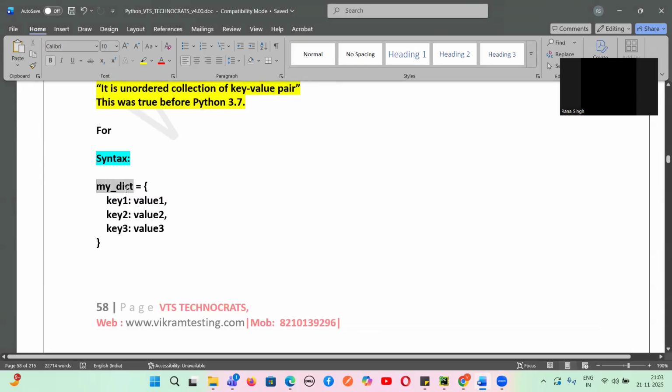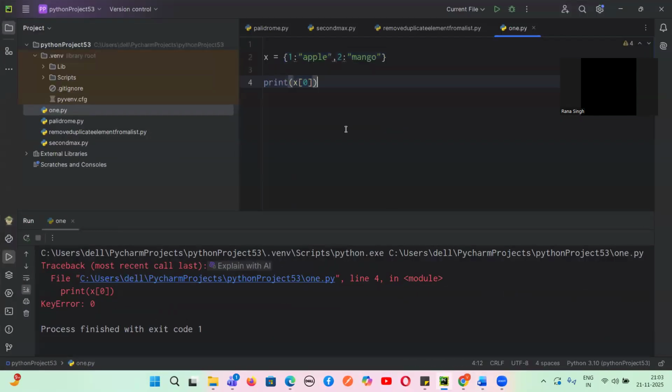So the main thing is this is a dictionary. Let's suppose the name is myDict. So this is a key, then there's a colon, then value one, comma, key two, colon, value two, comma, key three, colon, value three, and close it in curly braces. Let me just show you.